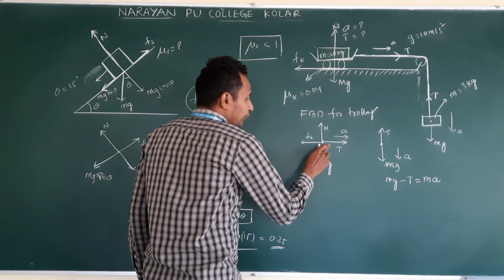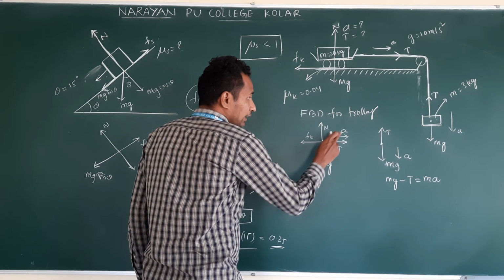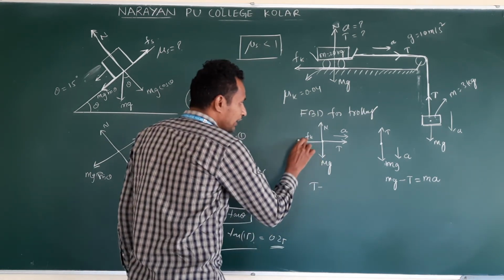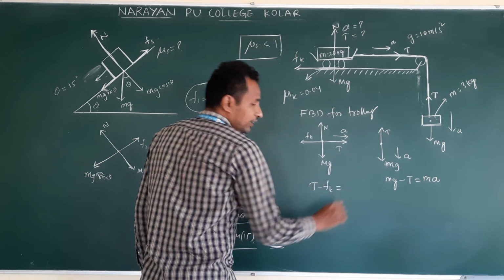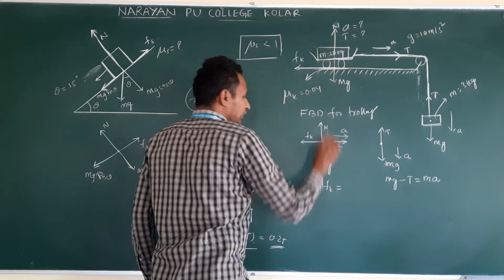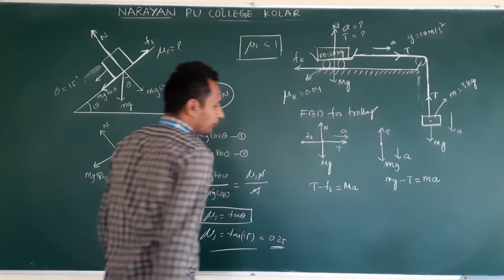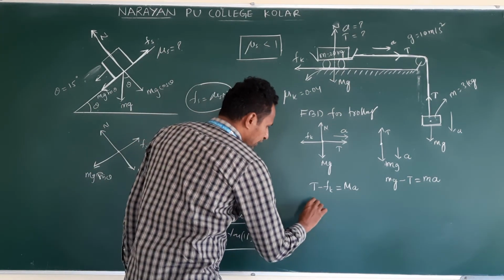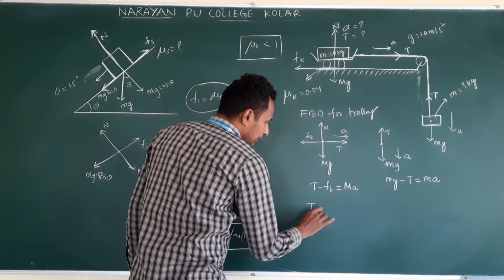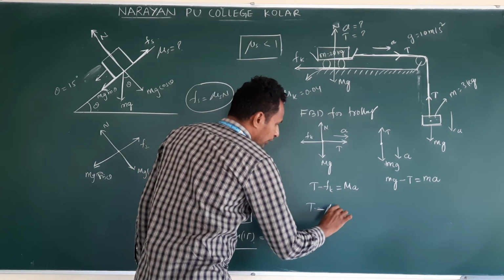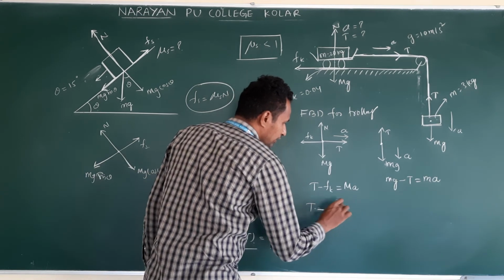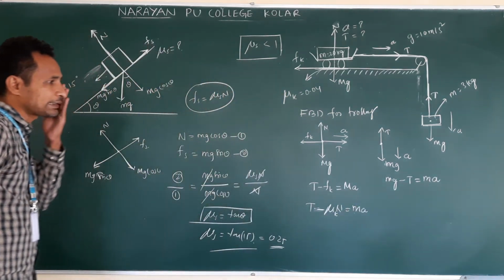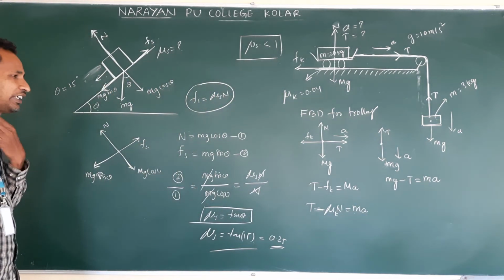Similarly, which force is dominating here horizontally? Acceleration is in the direction of T. So T dominating, minus what is opposite? Fk. This causes acceleration in the trolley, so capital T minus Fk. How do you write Fk? Mu k into N is equal to capital M a. Clear? So they are asking acceleration and then tension.